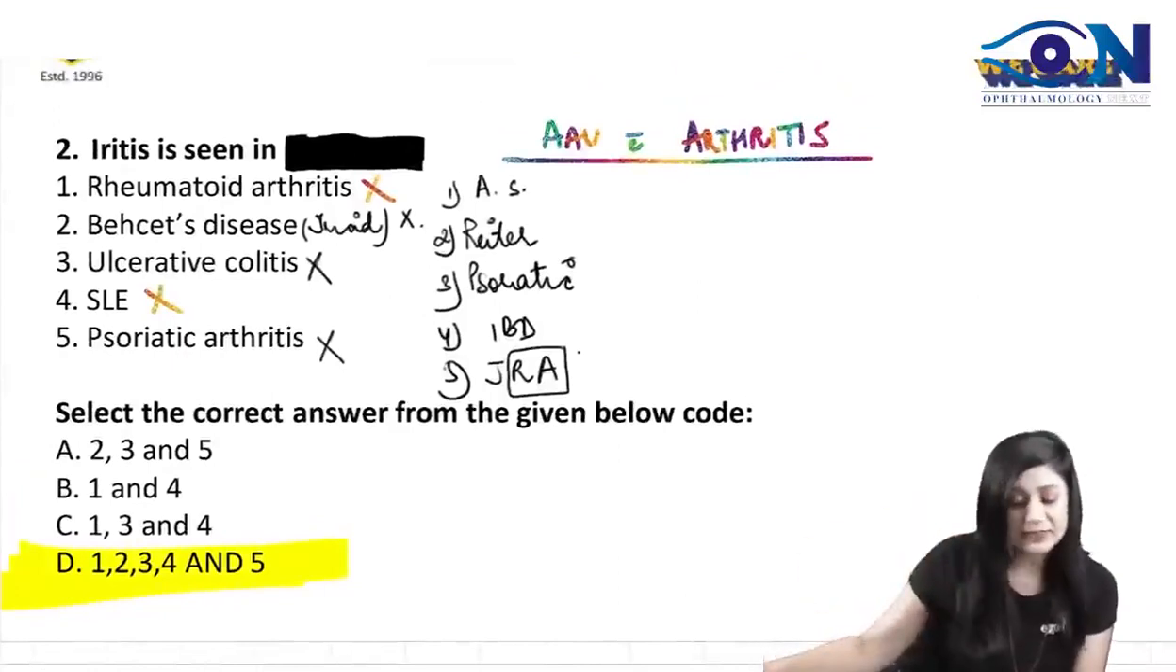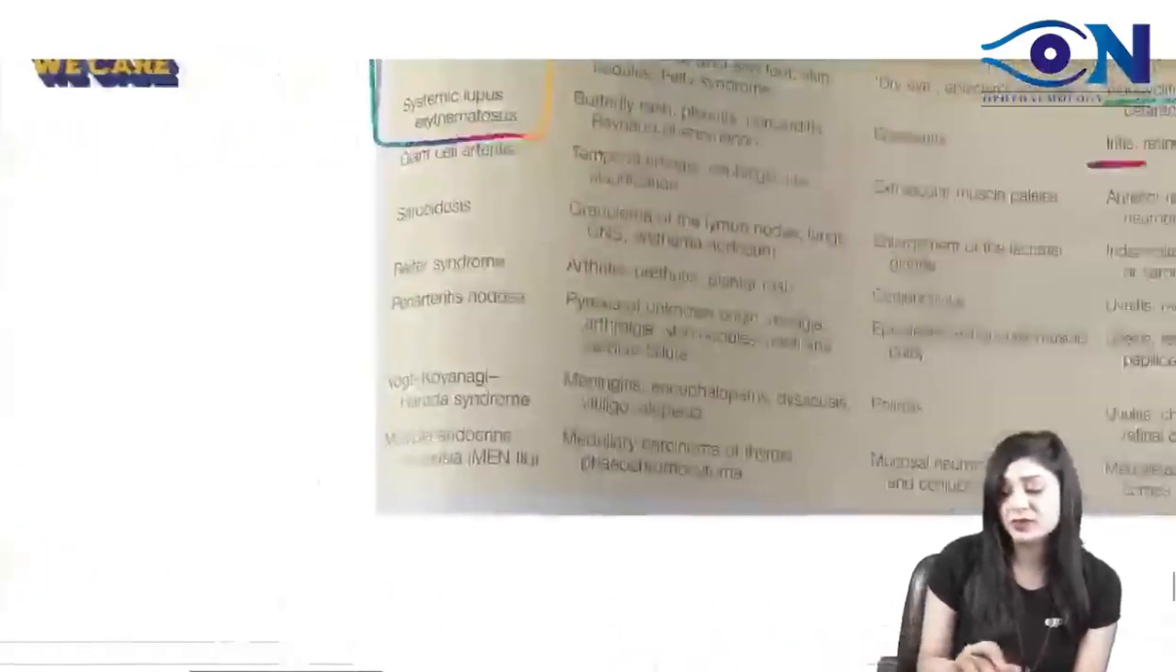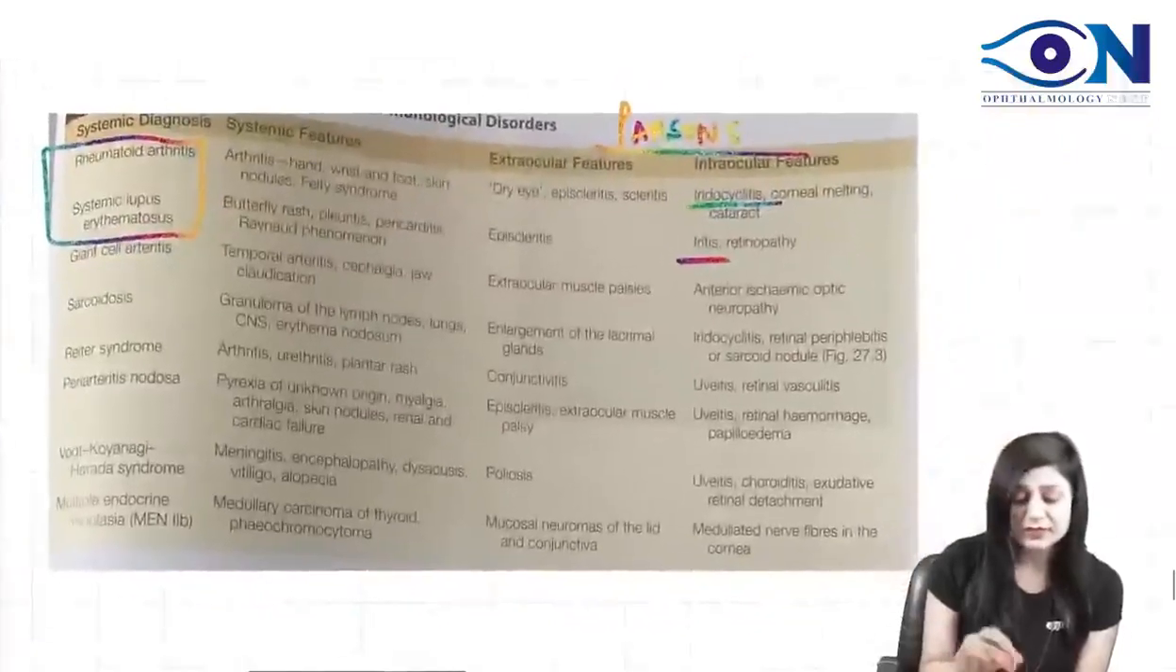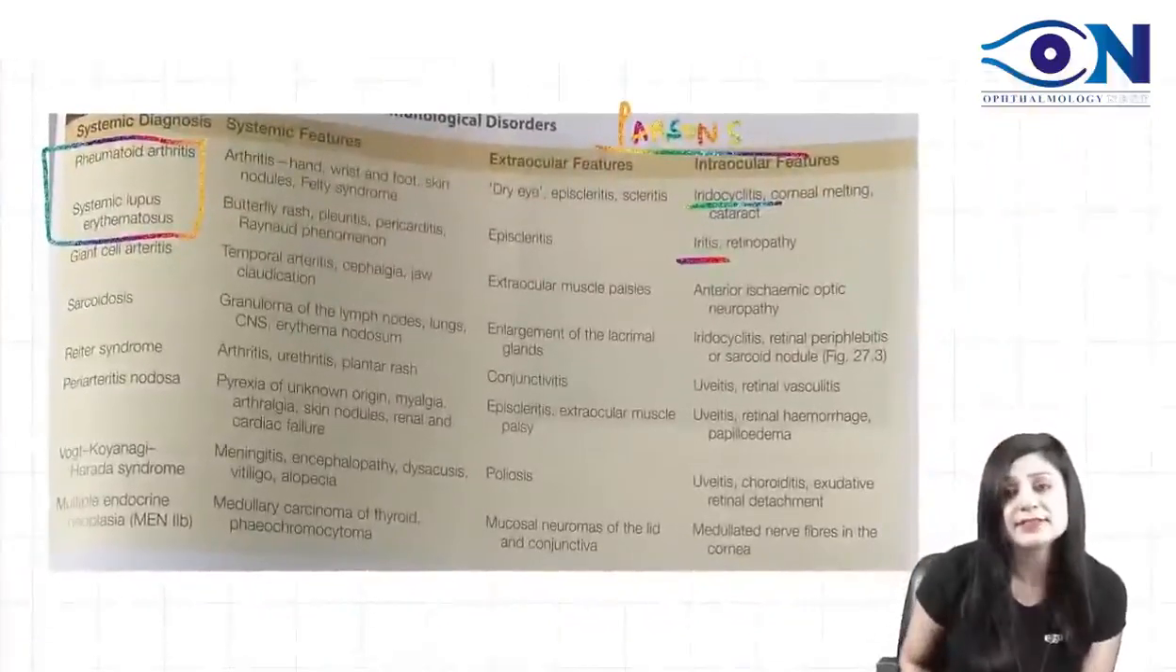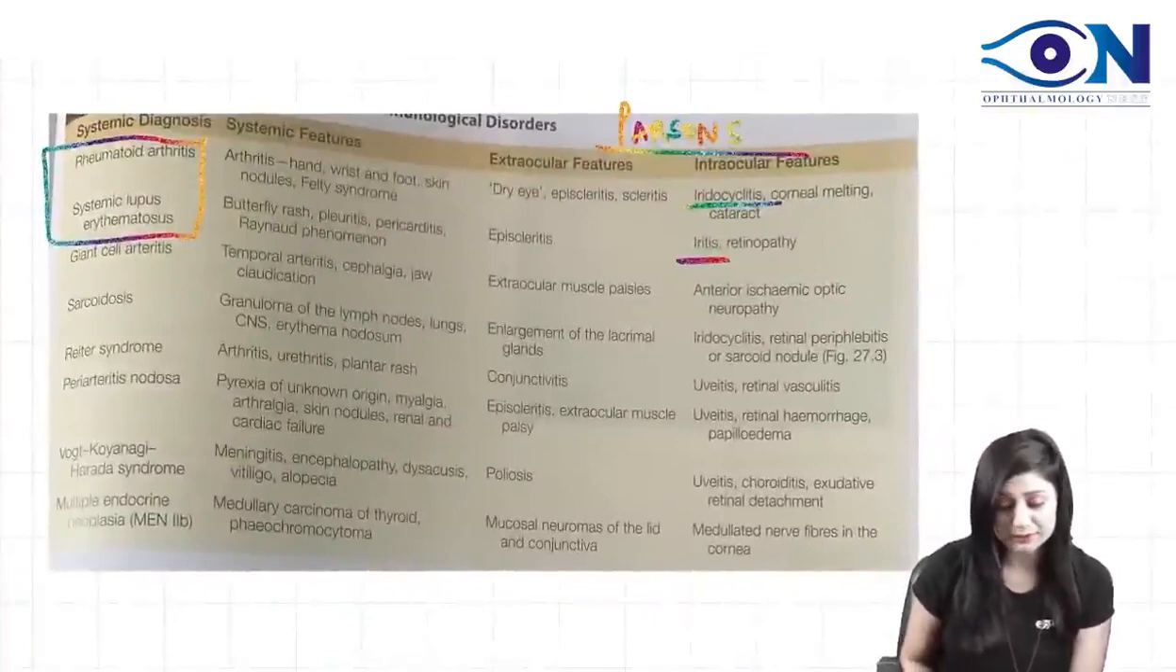So iritis can be seen in all of the places: rheumatoid arthritis, Behçet's disease, ulcerative colitis, then SLE and psoriatic arthritis. Refer to this flow chart. This is in the Parsons, the last of the chapter. You have this flow chart. Okay.